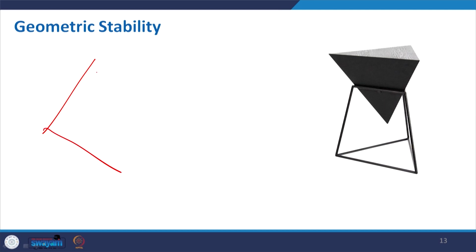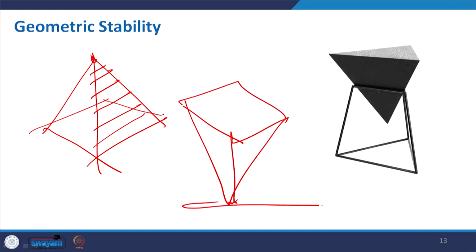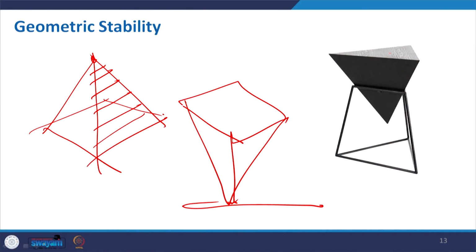Now, in this geometric stability, if we take the example of a pyramid, it is very stable, because at the base it has the connection, and then the cross section reduces to a peak. So, it is very stable, but what about the inverted pyramid? Looking at this itself, it looks very unstable, and here in the picture I have shown that to give a sense of stability, we create another set of truncated pyramid or something like that.